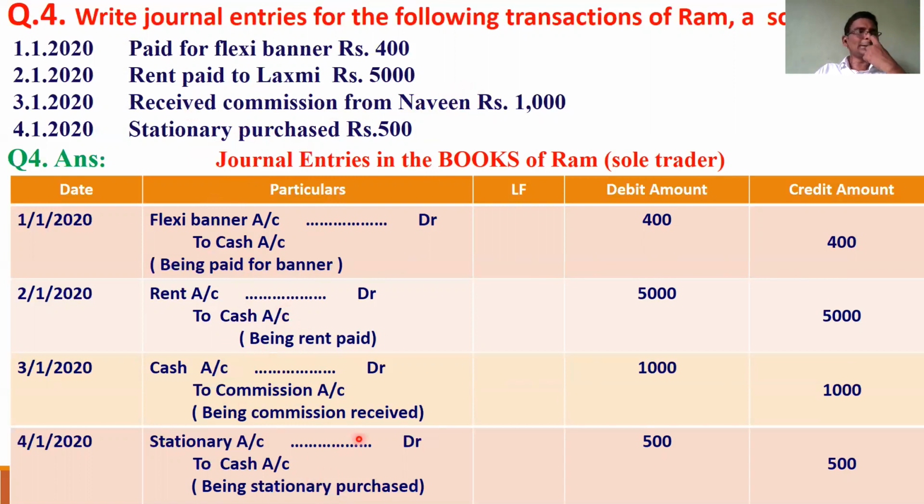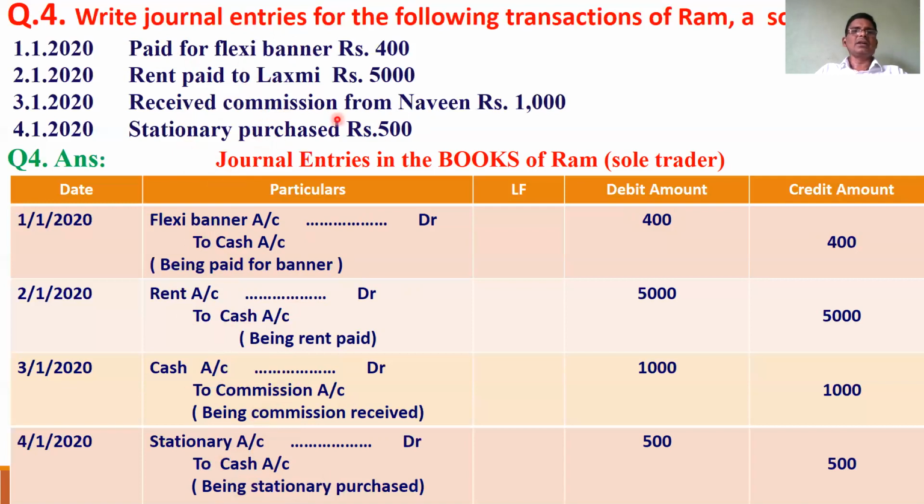So by this illustration, what you have to understand is that whenever expenses are given, the expense account is debited. Here the flexi banner account is debited, here the rent account is debited, here the stationery account is debited. Expenditures are debited, and incomes, commission, are credited. That is important. So expenses are debited in the first case, second case, and fourth case. All flexi banner, rent, and stationery accounts are debited.